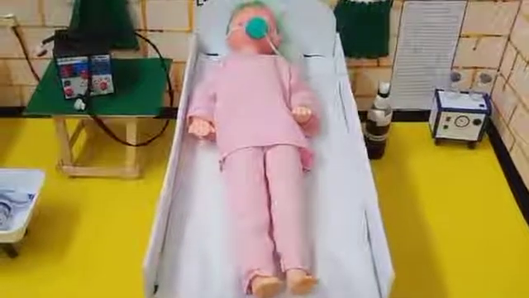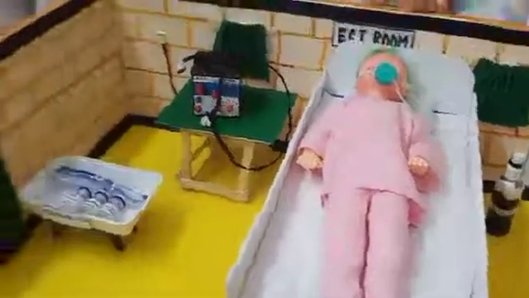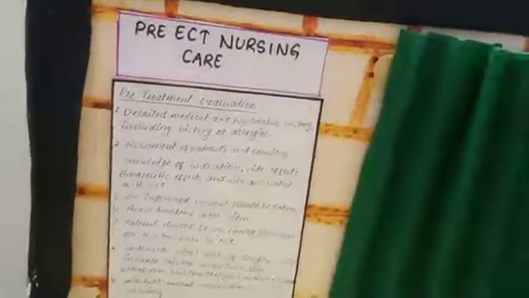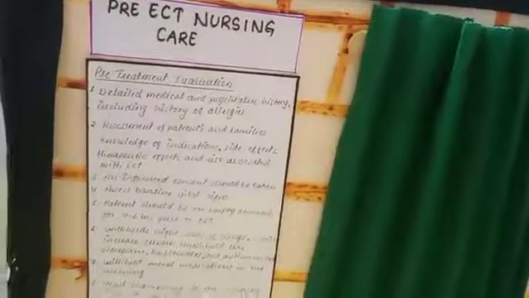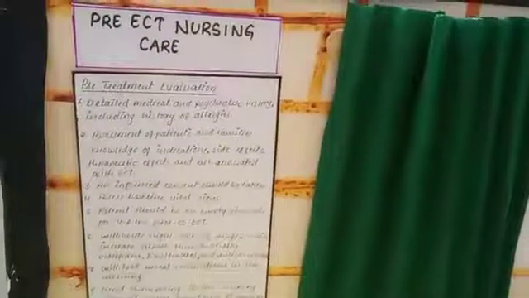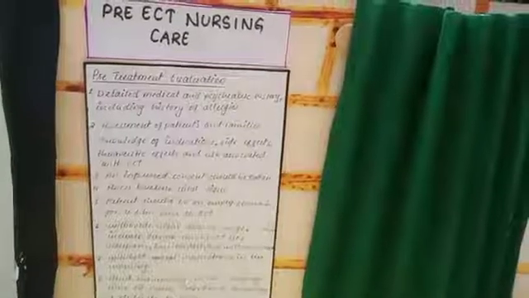The next one is the role of nurse. In the pre-ECT phase, the nursing role is: a detailed medical and psychiatric history, including history of allergies, is taken from the patient, and then assess the patient and their relatives regarding knowledge of ECT.